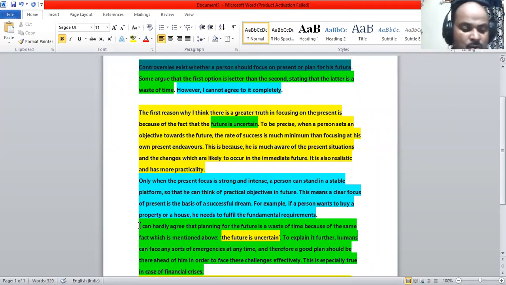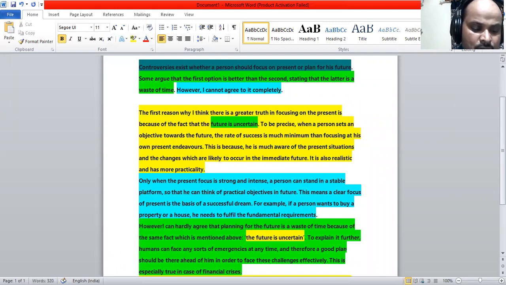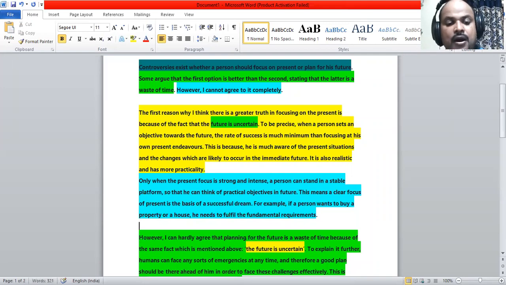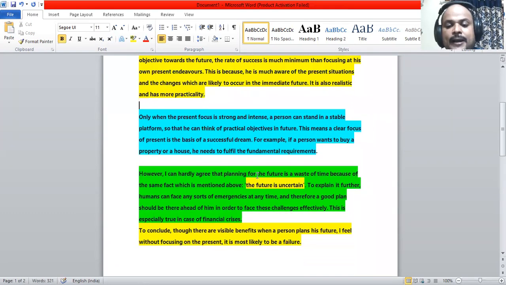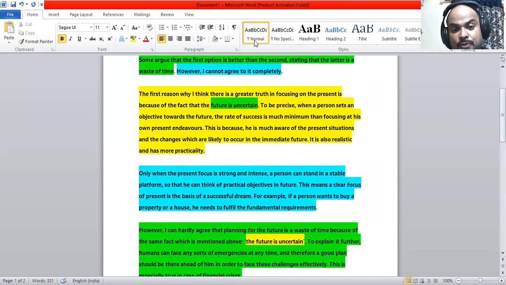I have to say, however, I can hardly agree that planning for the future is a waste of time, because of the same fact which is mentioned above. Here it is mentioned, the future is uncertain.